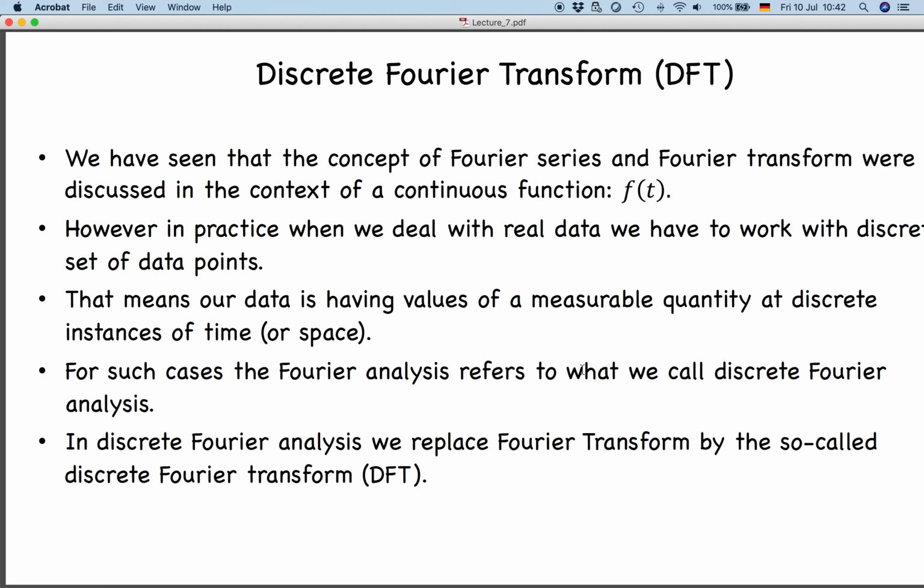So in discrete Fourier analysis, we replace the Fourier transform by the so-called discrete Fourier transform. The Fourier transform exists for analytical continuous functions. For whatever real, discrete data we have, what we do is a discrete Fourier transform.